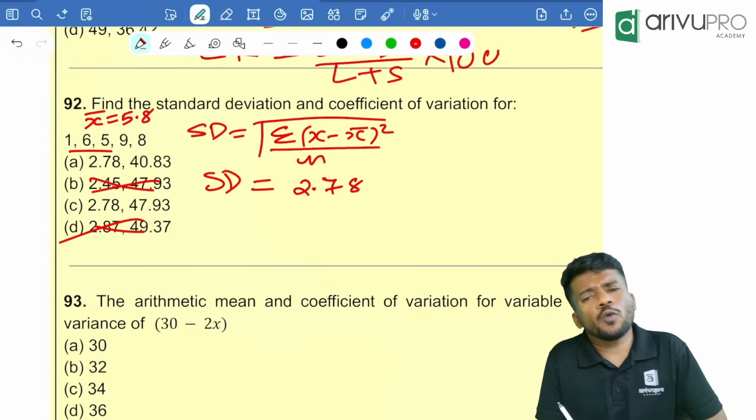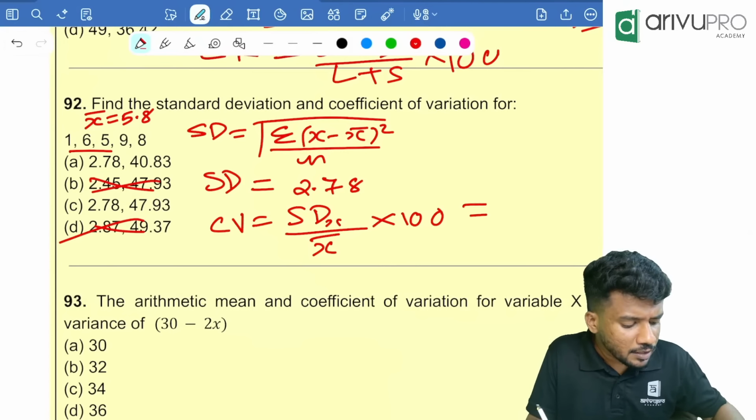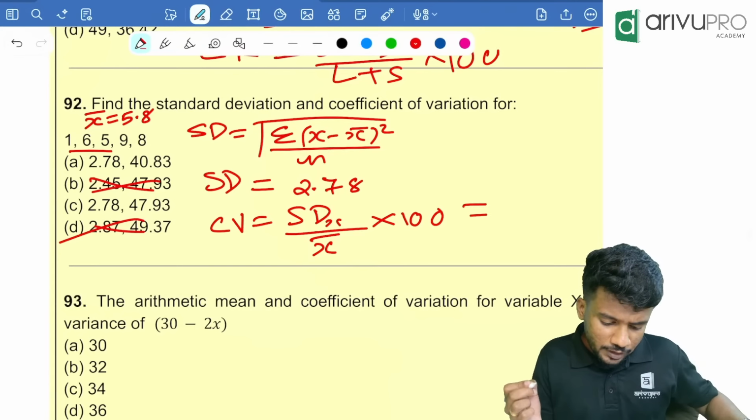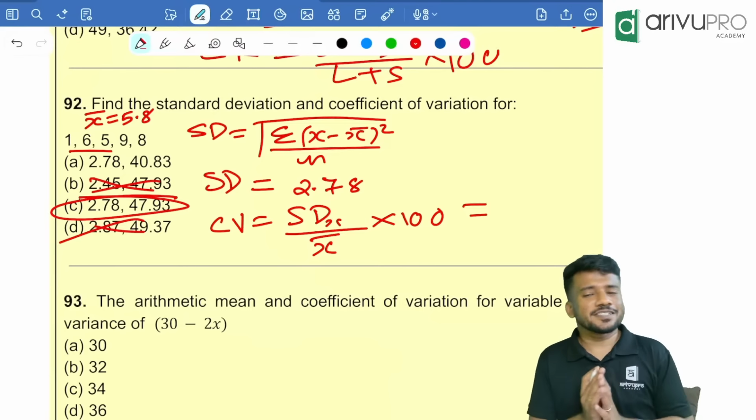The CV is nothing but standard deviation of x divided by x bar into 100, which is equal to how much? That is 2.78 divided by x bar, which is 5.8, multiplied with 100. You are getting it as 40. I took the entire value, that's why the nearest answer is option C itself.